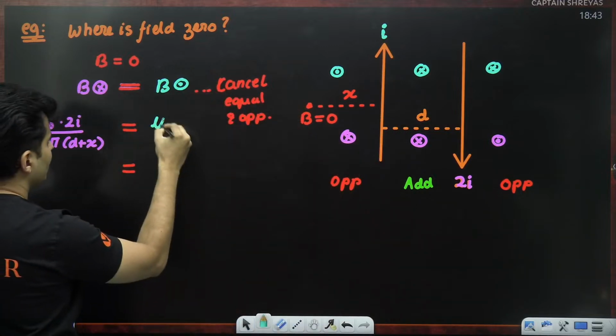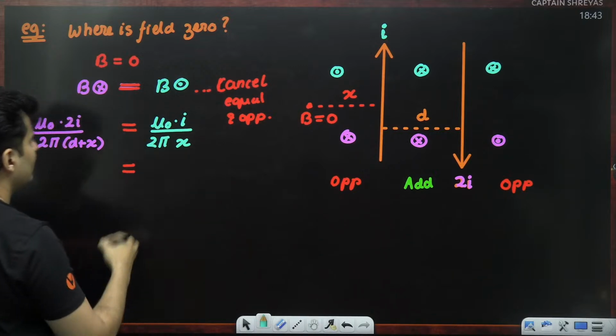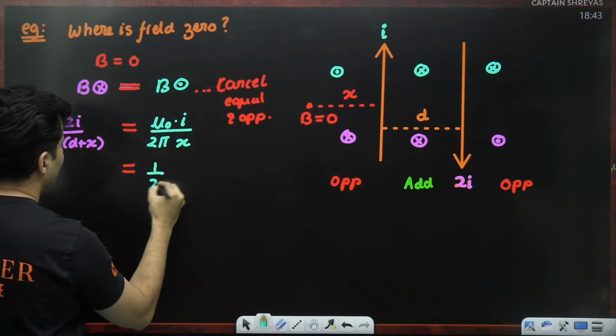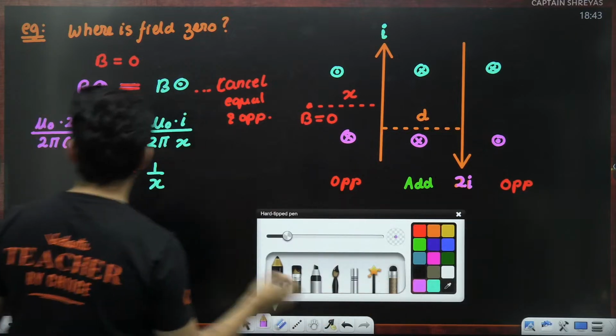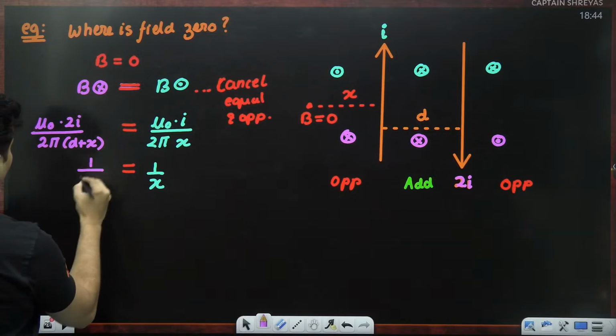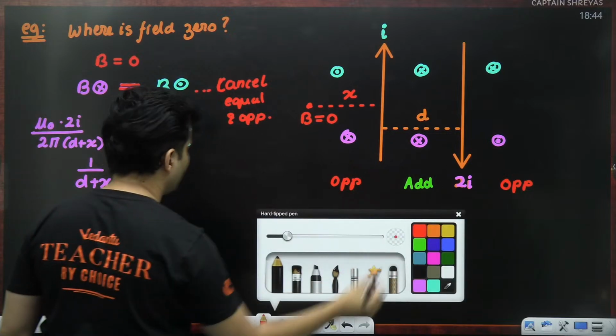So it will be just mu naught into I divided by 2 pi multiplied by x. 2 pi, mu naught, current gone. So I'm just left with 1 by x over here. And on this side, what am I left with? 2 also gone. I'm just left with d plus x over here. That's it. Now it's time to solve this.